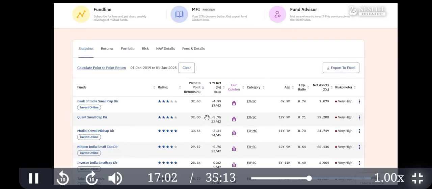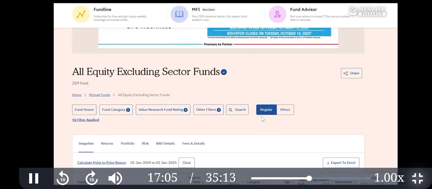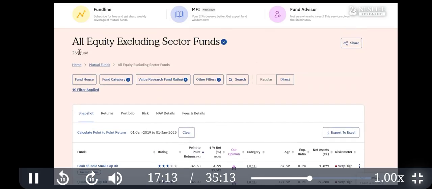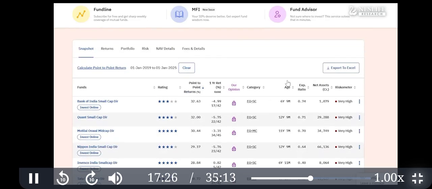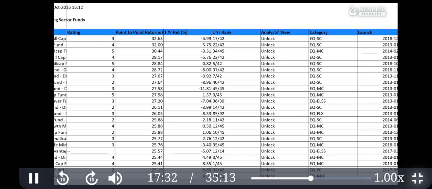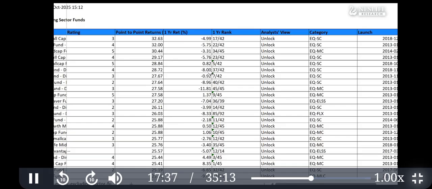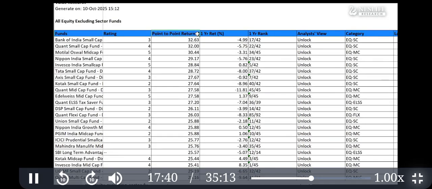From here, you can find out of 269 mutual funds how many are top performing. Initially you saw more than 600. Why is it reduced? Because when we select point to point, the recent mutual funds are automatically filtered out. That means there are 269 funds which are more than 6 years old. You can export this. If you don't know Excel, I don't think that is required, but you can sort on the website itself. So this is point to point return.